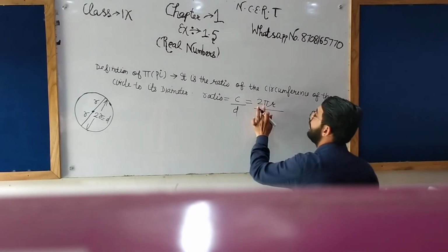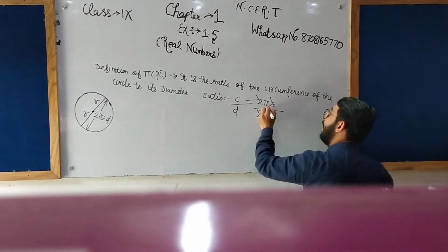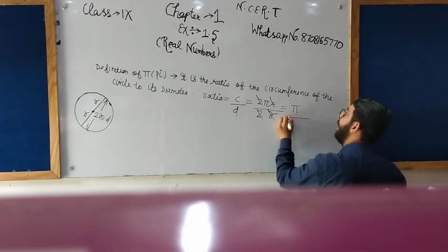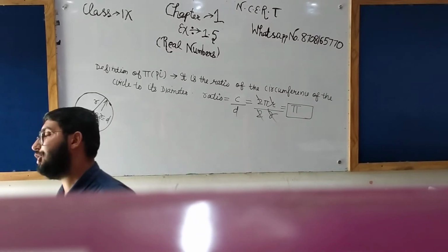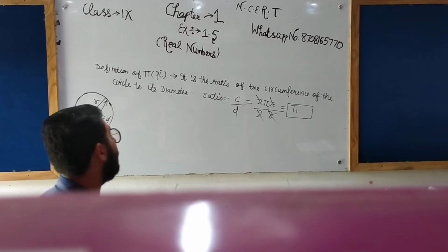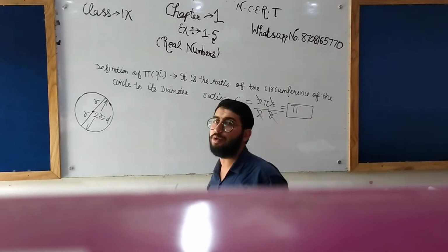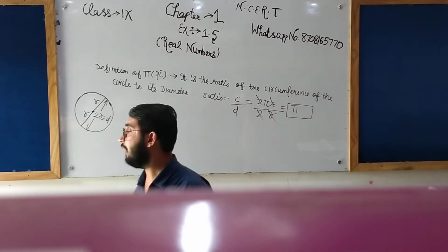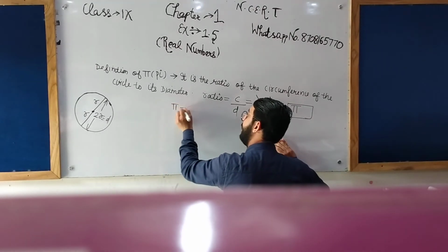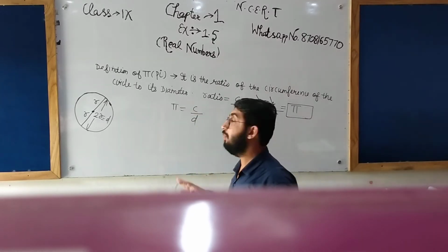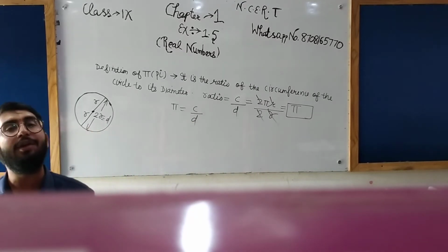Okay. Circumference of the circle is 2 pi r. Diameter is 2r. The 2 gets cancelled, R gets cancelled. The answer is pi. So we can define pi as the ratio of the circumference of the circle to the diameter of the circle. As we know, pi is the ratio of C to D.